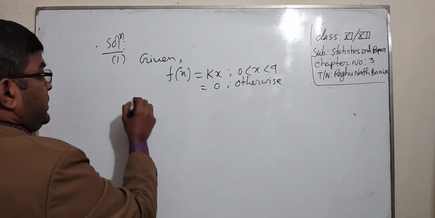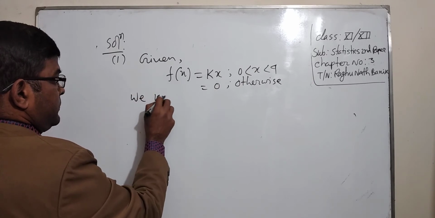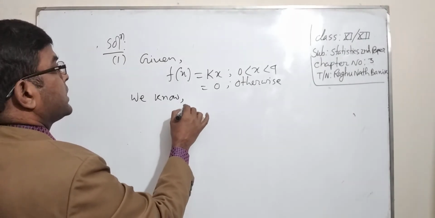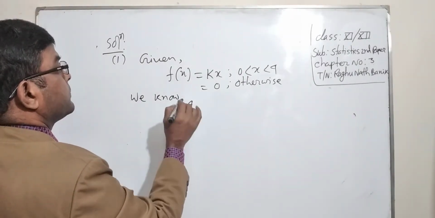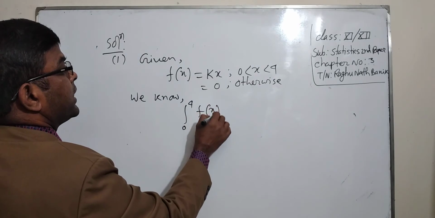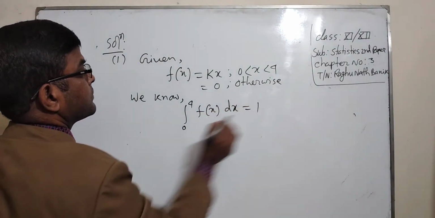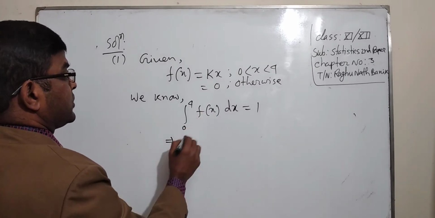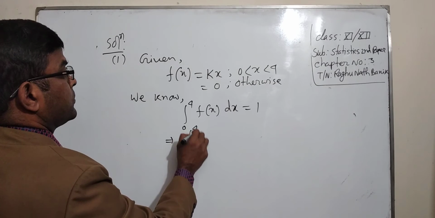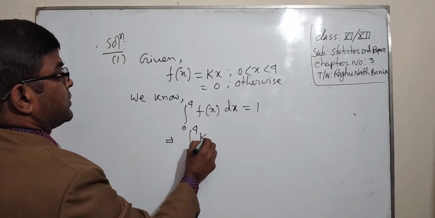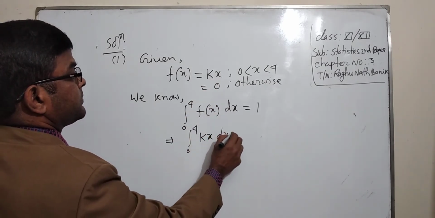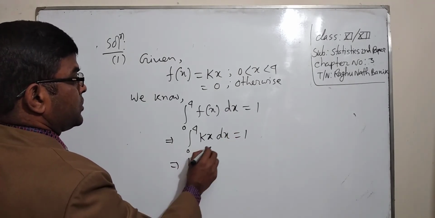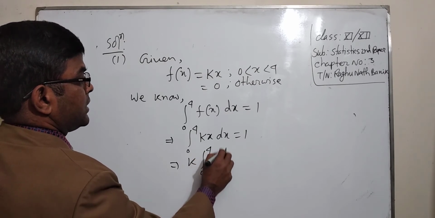Dear students, we know that the integration from 0 to 4 of f(x) dx equals 1. Putting the value of the function, k times the integration from 0 to 4 of x dx equals 1.